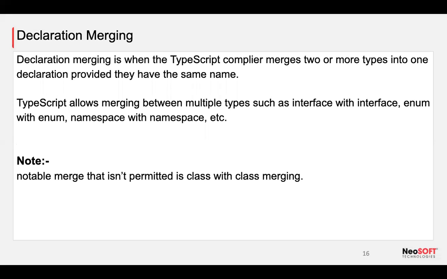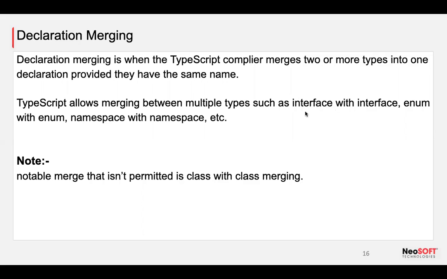Declaration merging. As per the definition, declaration merging is when the TypeScript compiler merges two or more types into one declaration provided they have the same name. Let's say you have two interfaces having the same name and you are using them. How does the compiler treat that?